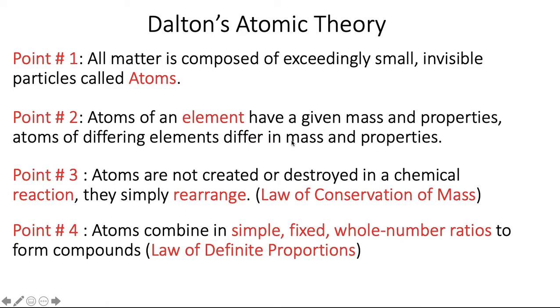Copper looks different than aluminum does. That's because its atoms differ in properties from aluminum atoms. This is point number 2. So atoms of a particular element will be different from atoms of another element in mass and in their properties.